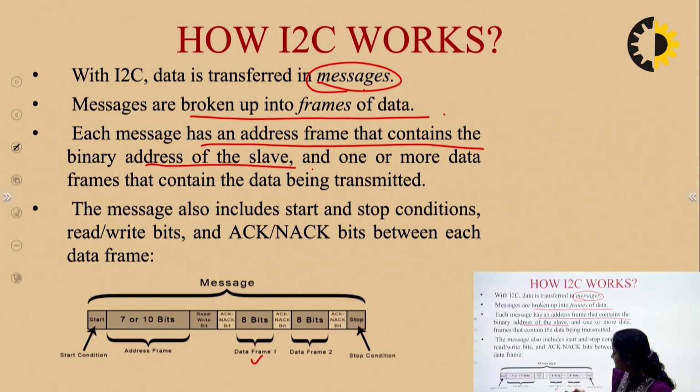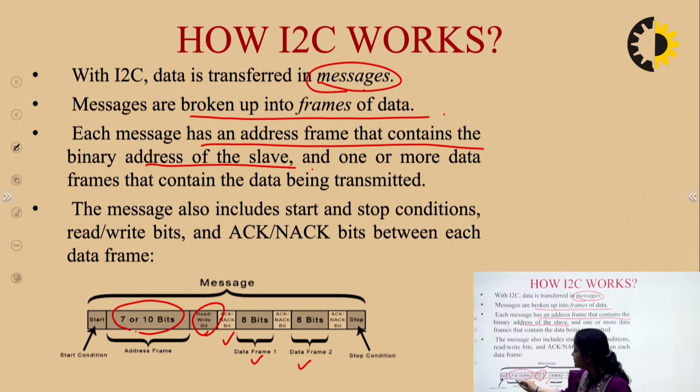There can be multiple data frames combined in a single message. So another data frame of 8 bits is there. Acknowledgement, not acknowledgement bit, read write bit, to indicate whether a master device wants to perform the read or write operation. So we have a read write bit. Then we have the address frame. This is the 7 or 10 bit address of whom? This is the address of the intended slave. That is, whose address it is, which slave has to be reached, okay?